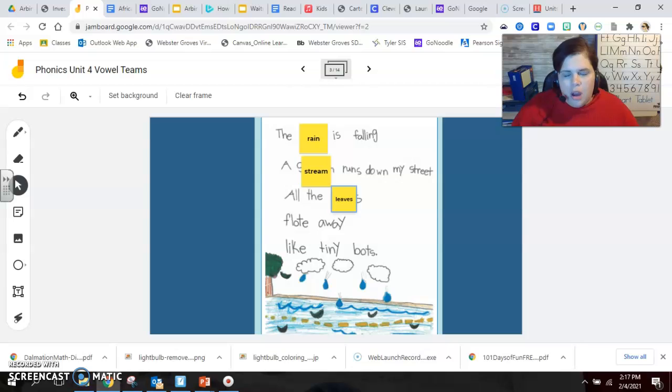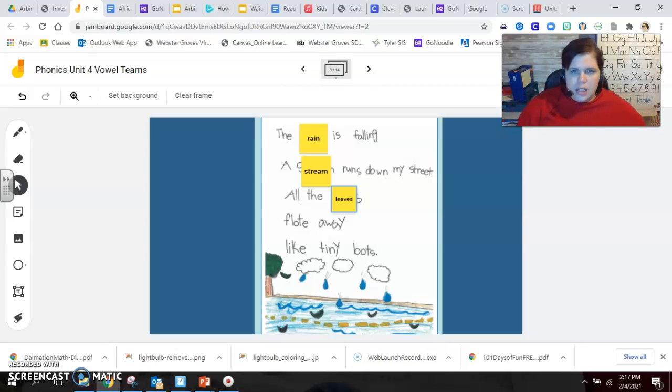Float away. Well, I'm looking at the word away, and I see the vowel team AY at the end of the word. Well, we talked about how when we see the vowel team AY, it usually is at the end of a word, like in play or stay. So that makes sense for away. But what about that word float?